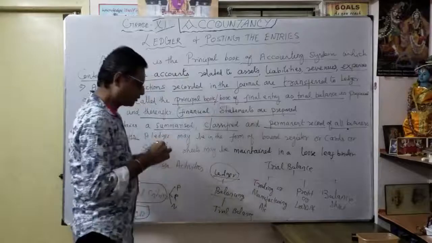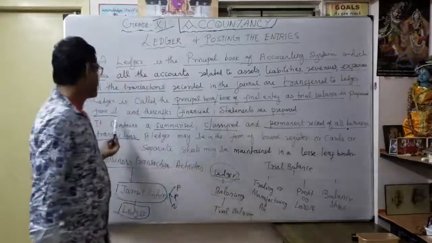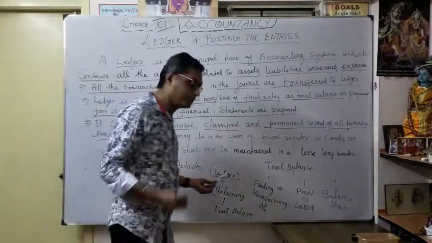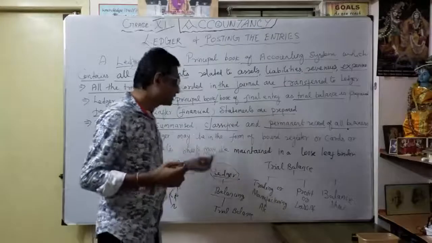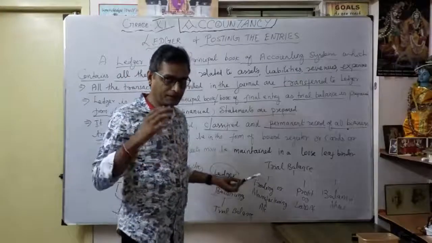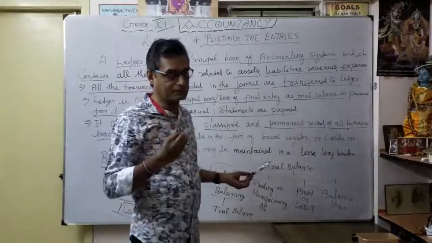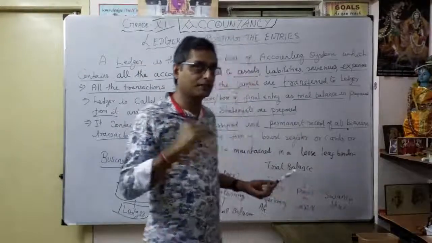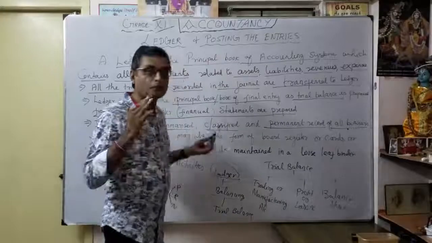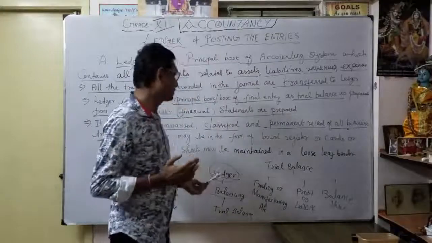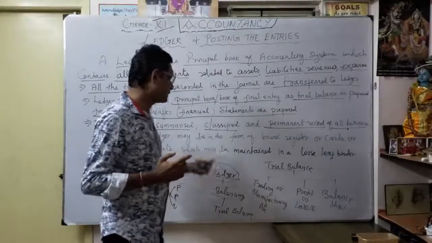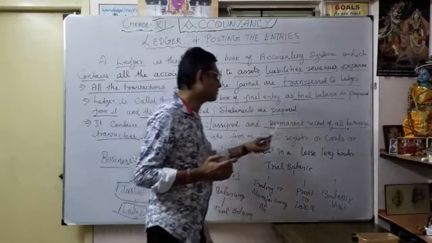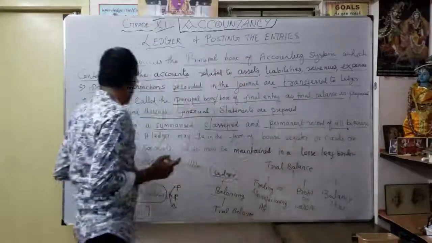In the ledger we can find all the transactions summarized, thereafter classified. What is our total sales, our purchases, our expenses? Were our expenses more compared to the previous year? All this information we know while preparing the ledger. That's what is summarized, then classified, and a permanent record of all the business transactions.